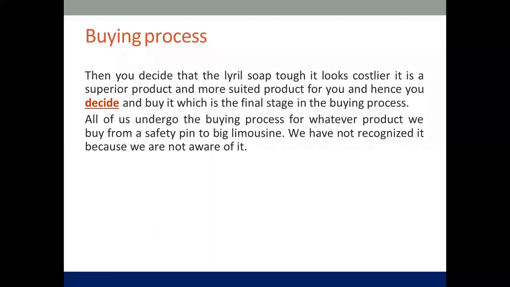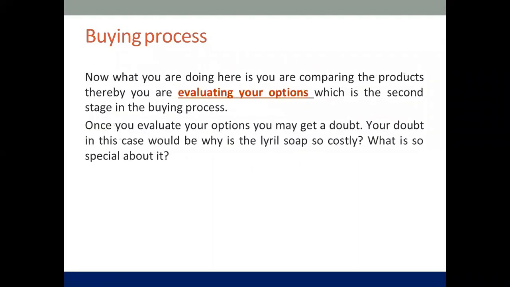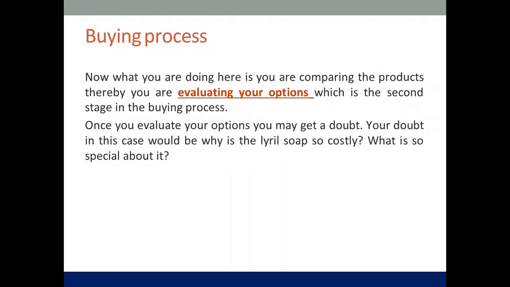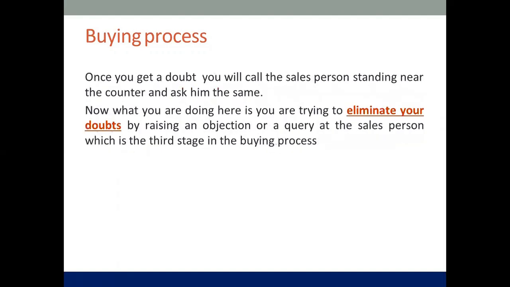So here you are going to help them decide the product. So read. Coming back, the first part of READ is recognizing the need. The second part of READ is evaluating your options. The third part of READ is eliminating your doubts.